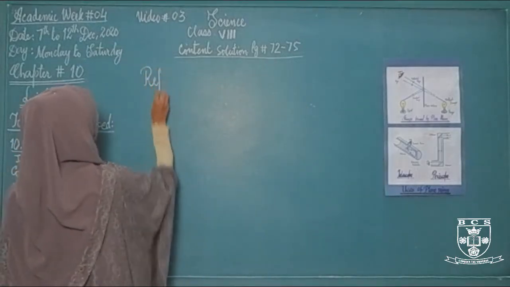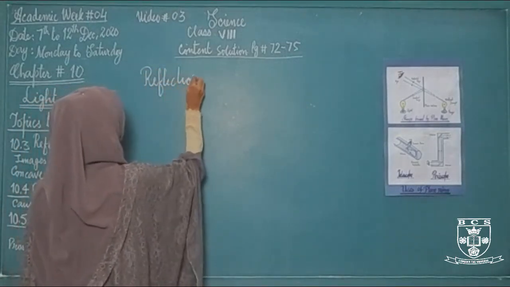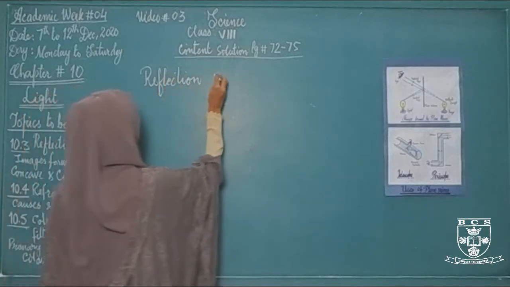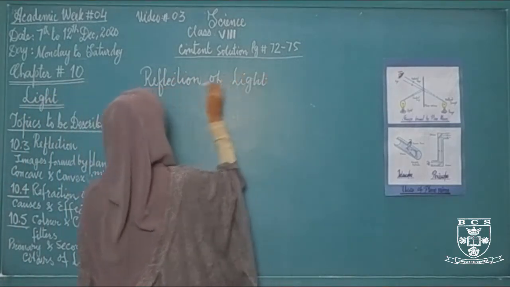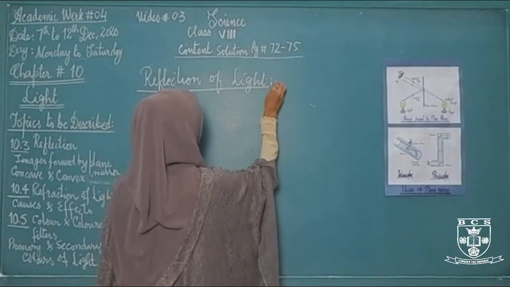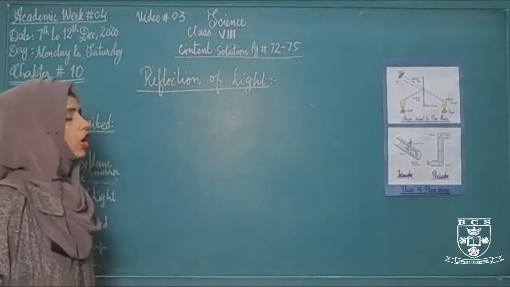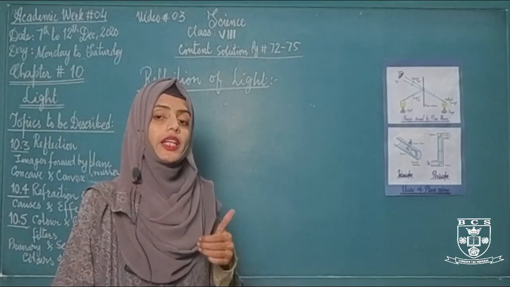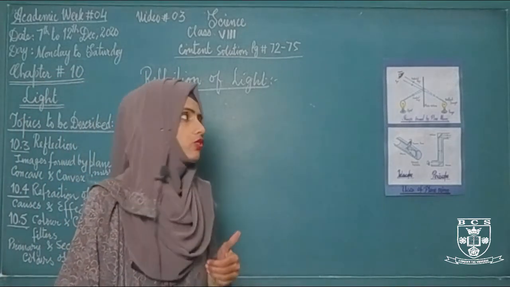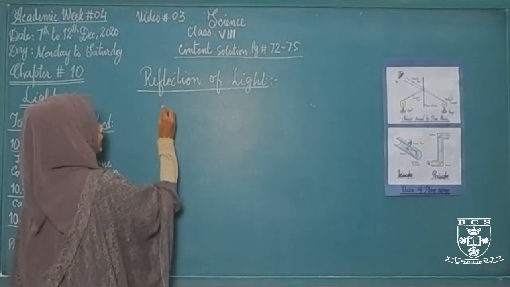Students, in the previous class we have discussed about it, that what is reflection. Reflection of light is the bouncing back of light or the return of light when the light ray strikes on an object. When the light ray strikes on a plane mirror or any reflective surface, it will bounce back. What is reflection of light?